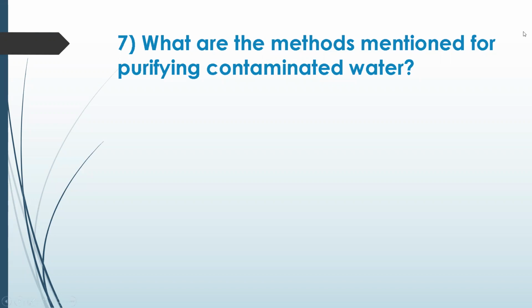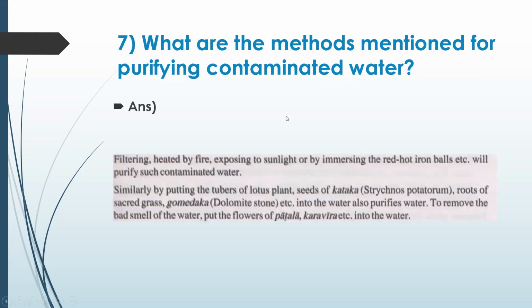Okay, let's go to the answer. So, filtering, heating by fire, exposing to sunlight, and immersing red hot iron balls. Putting the tubers of the lotus plant and seeds of kataka. To remove the bad smell of water, put the flowers of patala, karavira, etc. into the water. And dolomite stone, that's what they recommend, gomedaka. It's also one that purifies water.